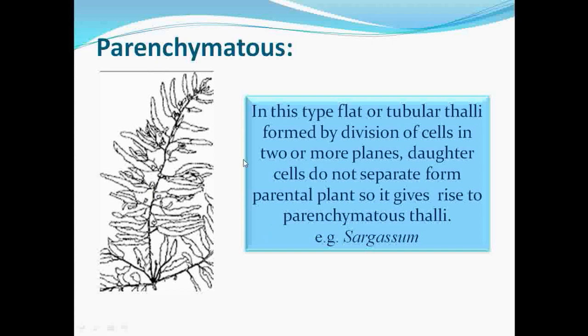So this is called a parenchymatous thallus, due to the divisions of cells in two or more planes. This type of thallus gets developed, which is called the parenchymatous type. For example, Sargassum.